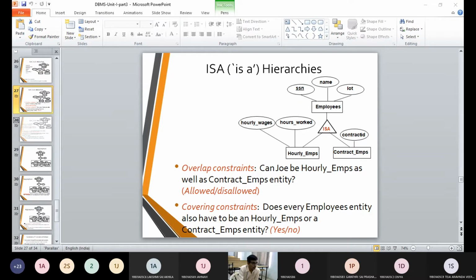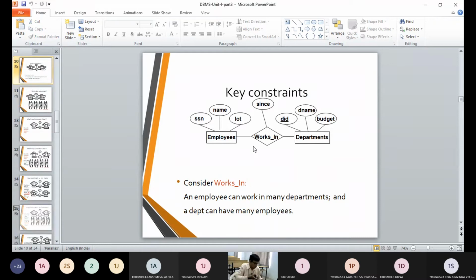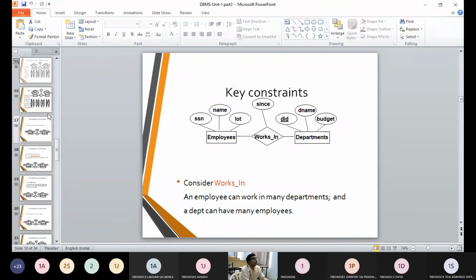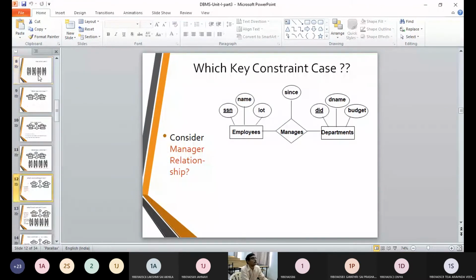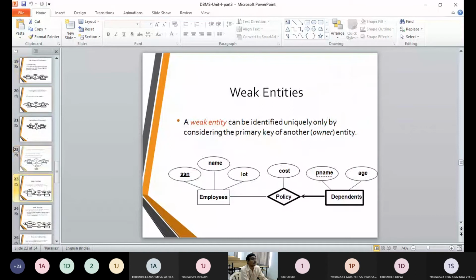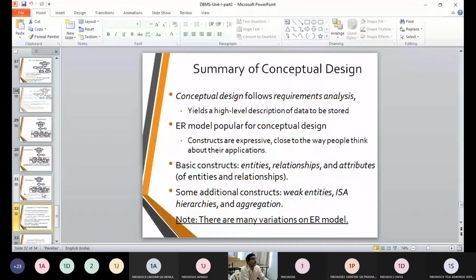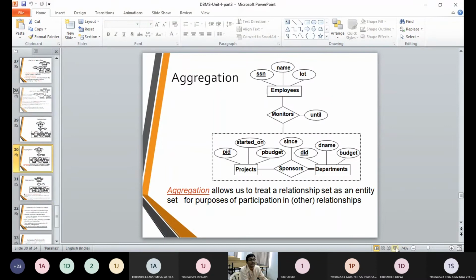Now, after this item, we need to move upon to a word called aggregation.